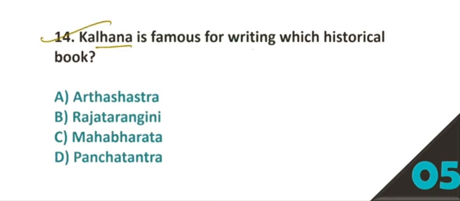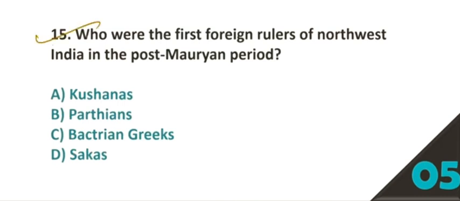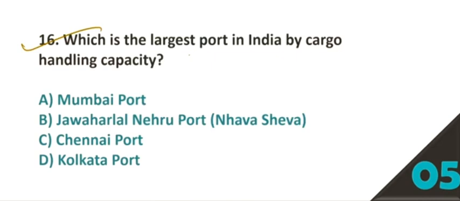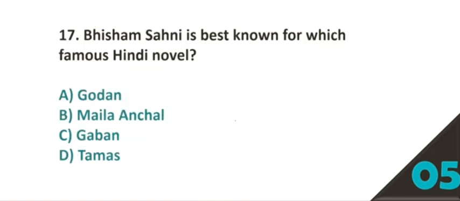14. Kalhan is famous for writing which historical book? Option number B, Rajatarangini. Question number 15. Who were the first foreign rulers of northwest India in the post-Mauryan period? Option number C, Bactrian Greeks is the correct answer. 16. Which is the largest port in India by cargo handling capacity? Option number B, Jawaharlal Nehru Port, Nhava Sheva.